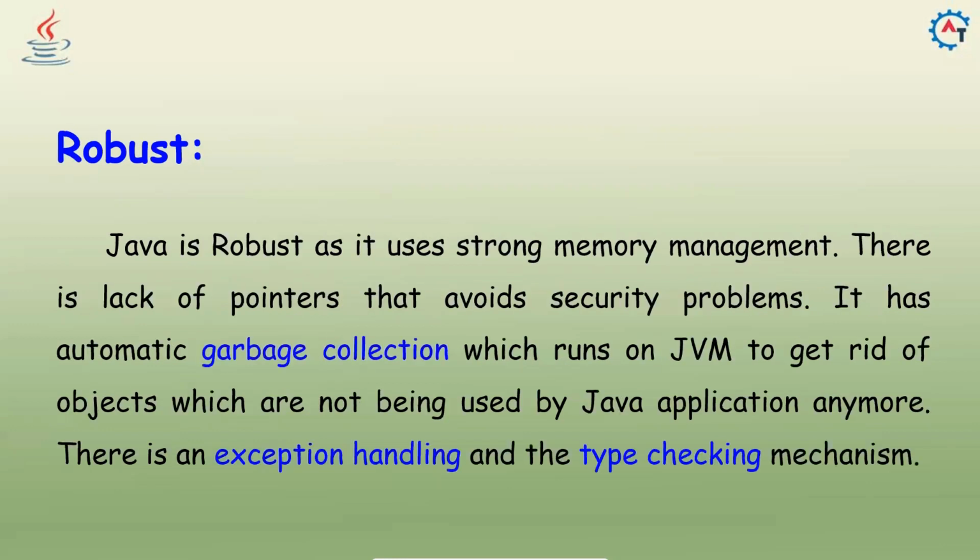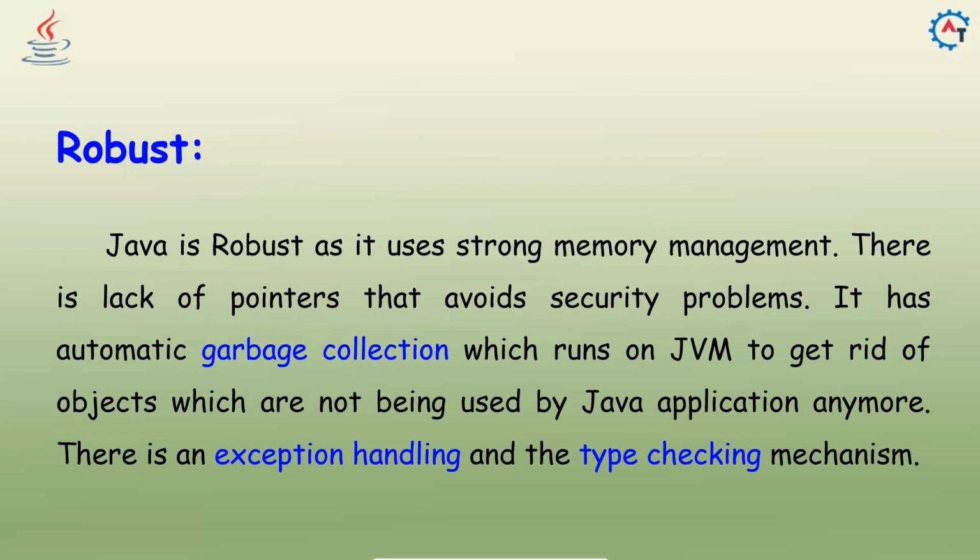Robust. Java is robust as it uses strong memory management. Memory is very important, so the memory management is very strong in Java. There is a lack of pointers that avoids security problems. In previous programming languages like C++, they use pointers. They removed this pointers concept in Java. Because of that, it became simple.